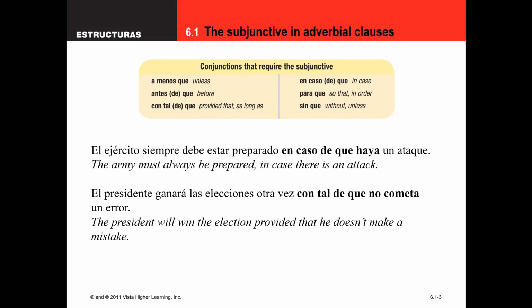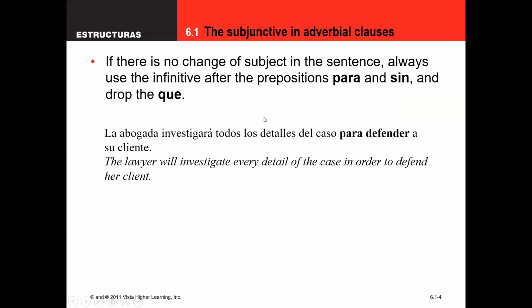Now, there are some other rules you have to know about it. Here's a big one: when you're using para or sin as your conjunction, you have to have a change in subject. And really, I'm going to throw in antes de in here, even though it's not technically a rule. I really think it kind of follows the typical format of Spanish grammar, that you should have a change in subject with para, sin, and antes de before you use the subjunctive. You should have a change in subject.